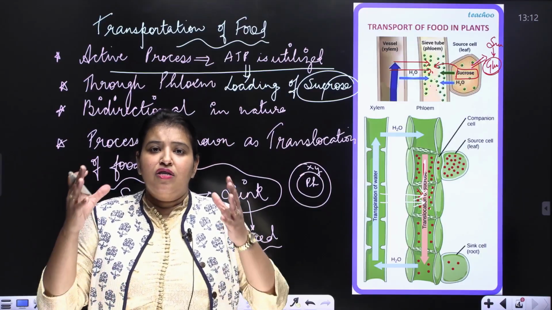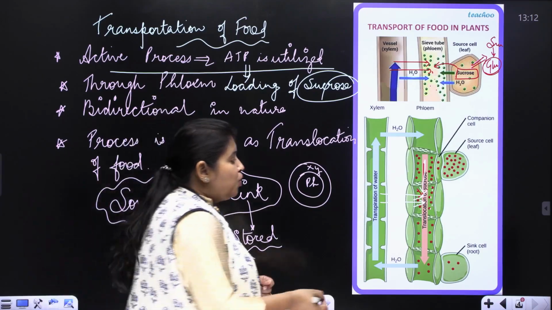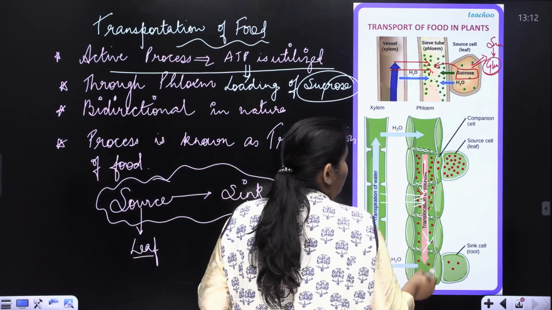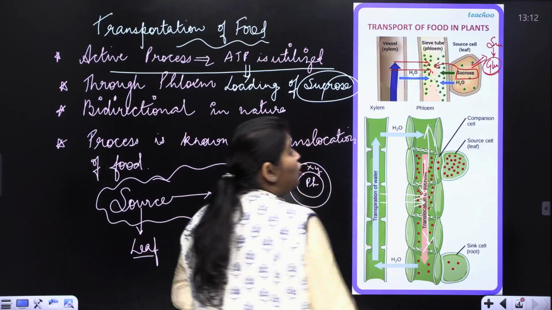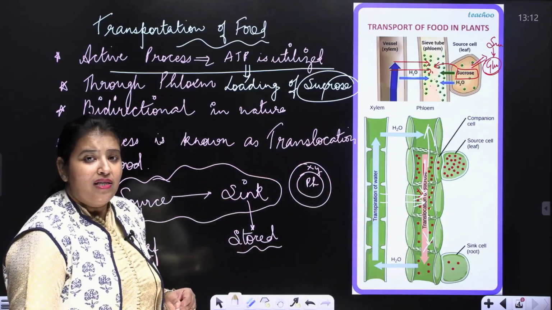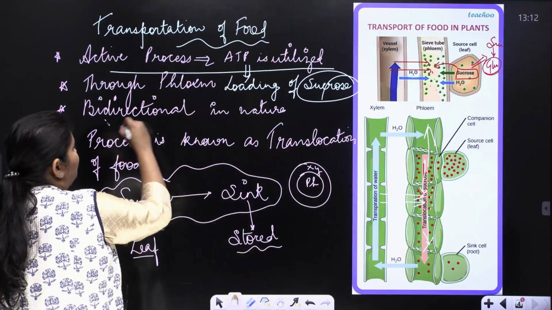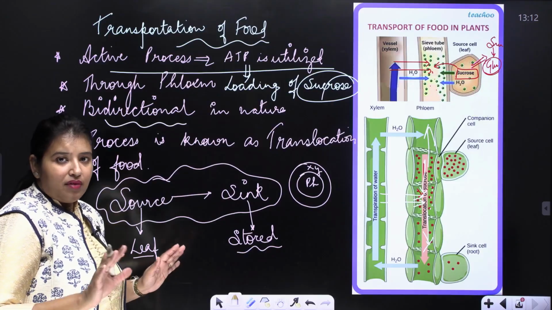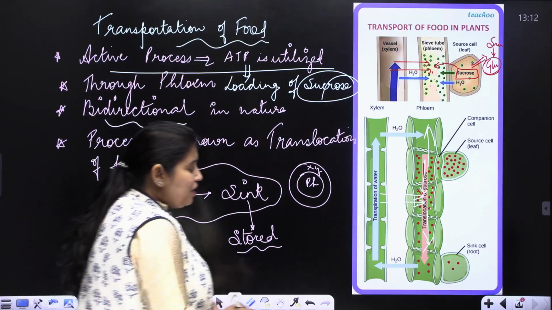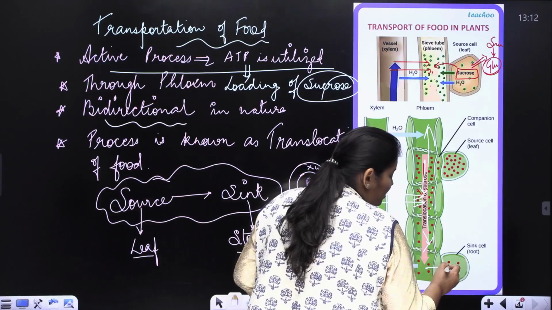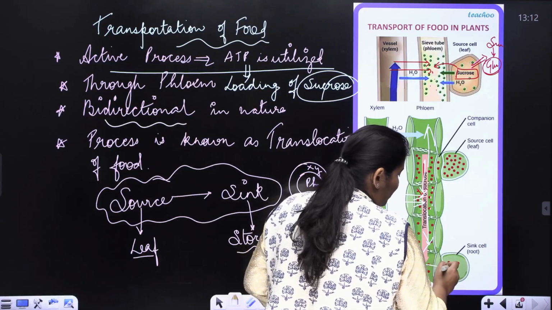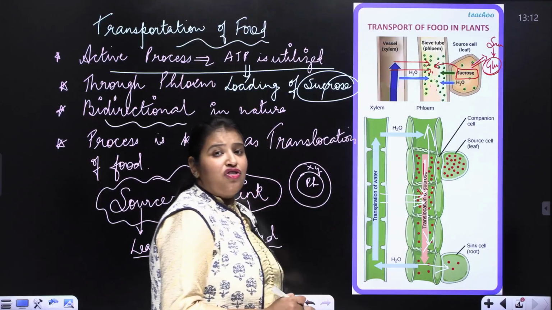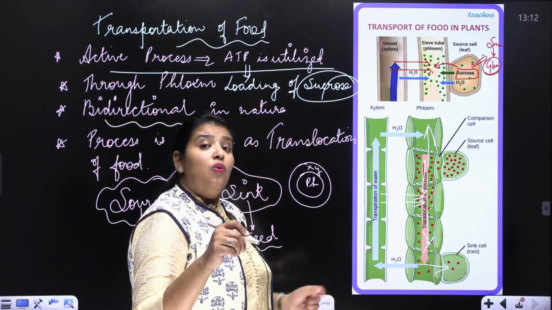As a result of this pressure, sucrose is further pushed into the neighboring cell, and this happens in both directions. As we know, conduction of food is bidirectional. Clear till here?